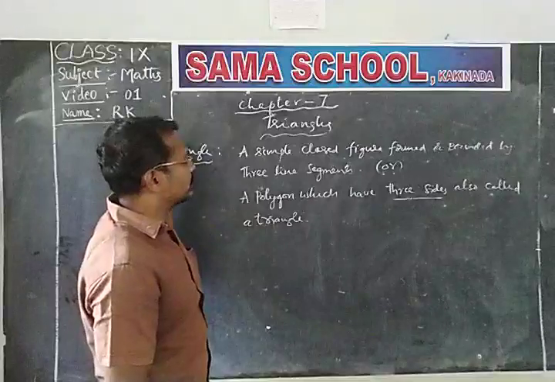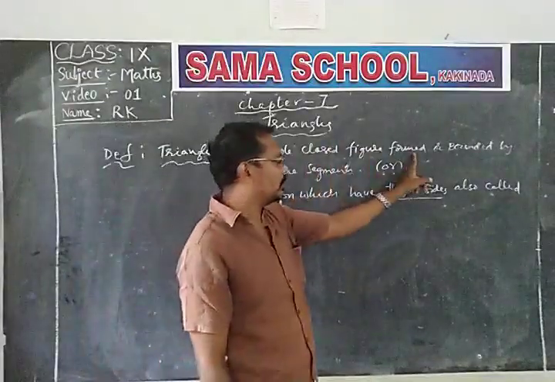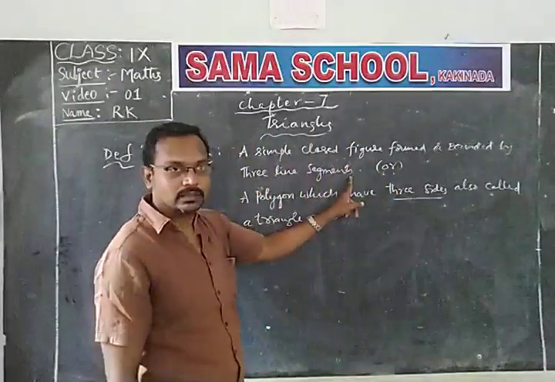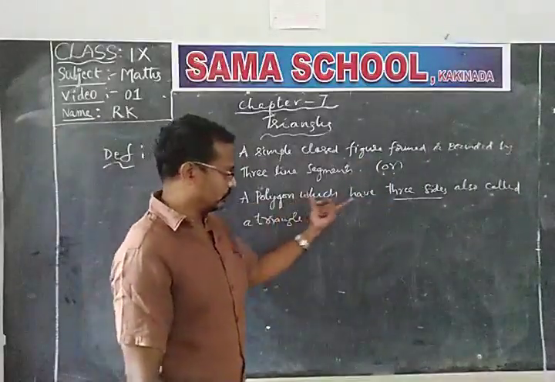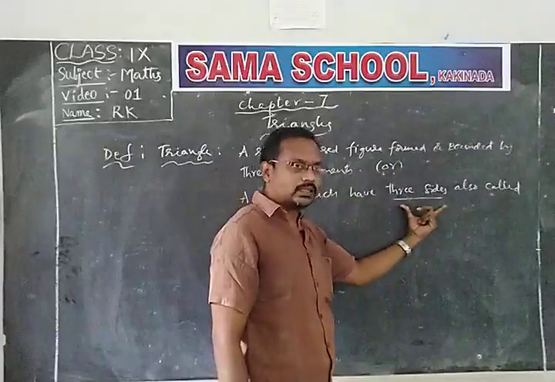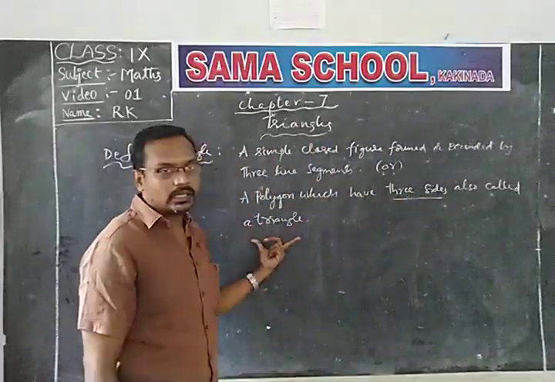So, a triangle is nothing but a simple closed figure formed by three line segments. And our other definition is: a polygon which has three sides is also called a triangle.